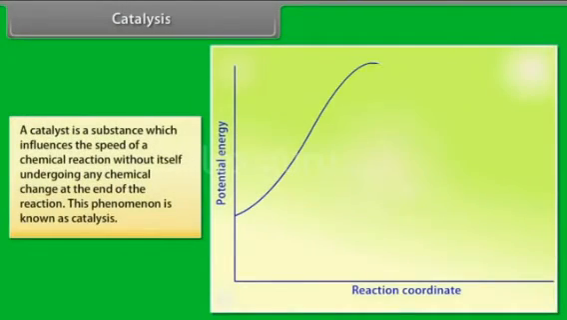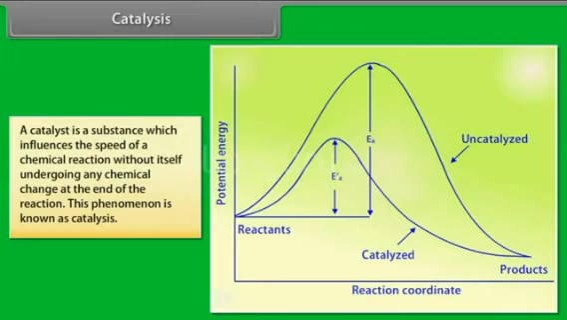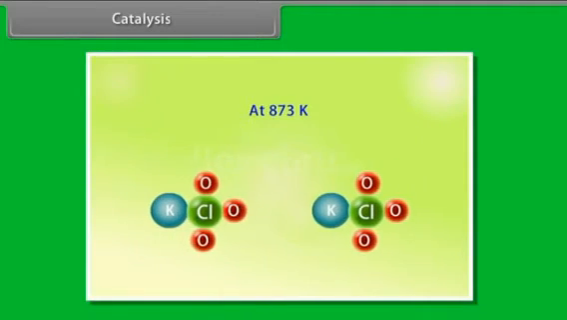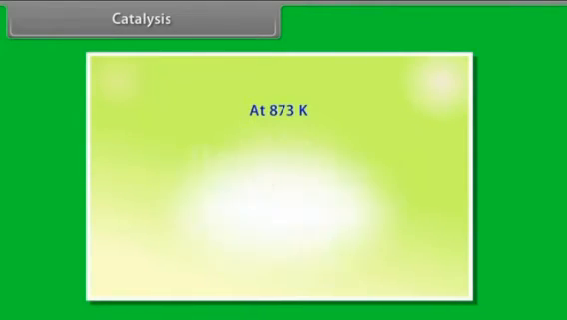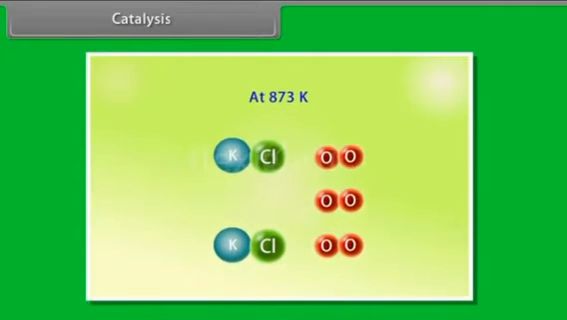Catalysis: a catalyst is a substance which influences the speed of a chemical reaction without itself undergoing any chemical change at the end of the reaction. This phenomenon is known as catalysis. For example, when potassium chlorate is heated in the temperature range of 653 to 873 Kelvin, it slowly decomposes to give dioxygen.